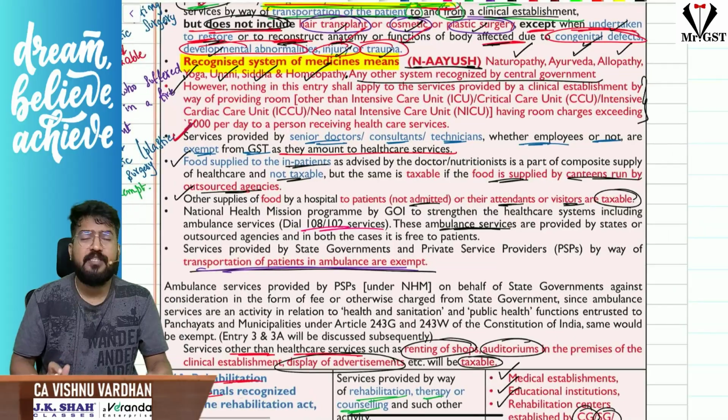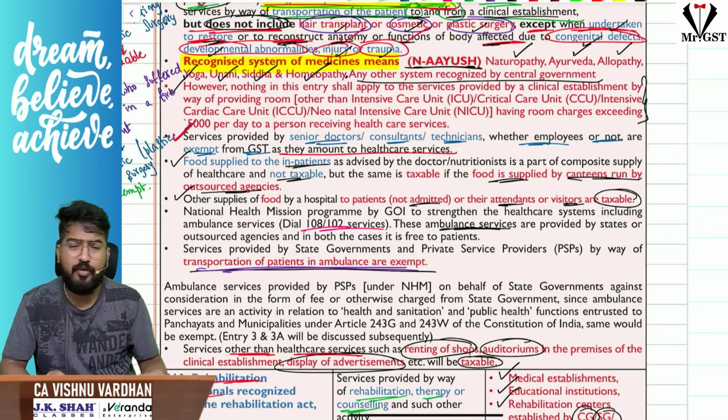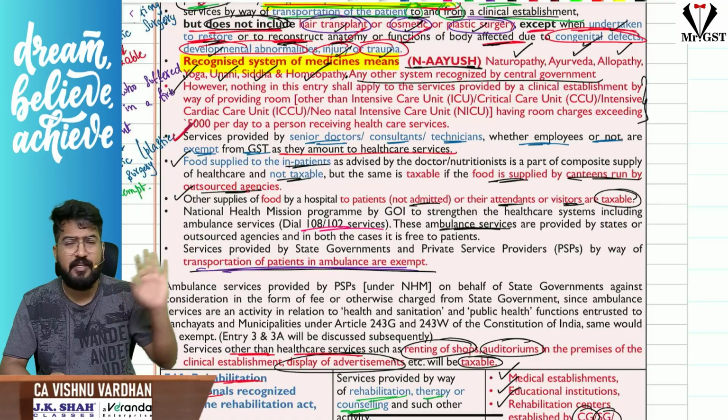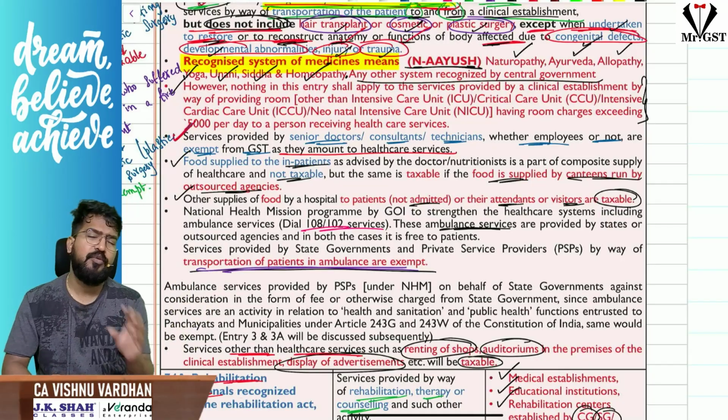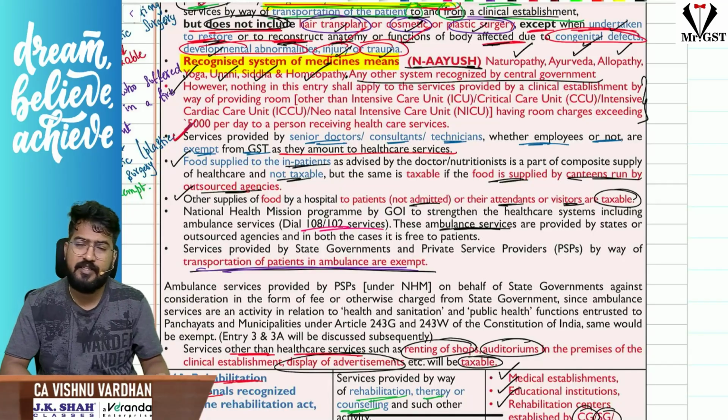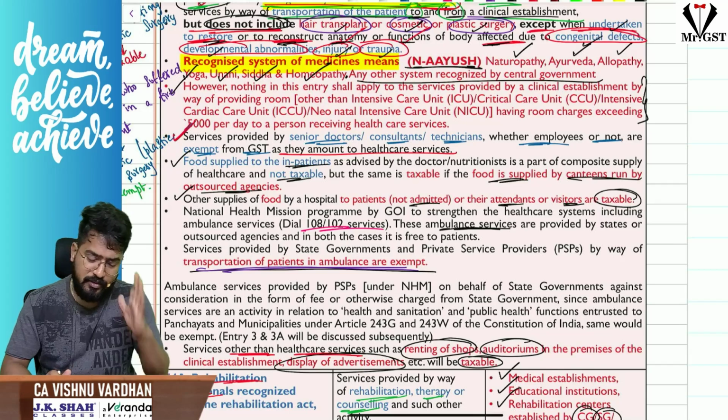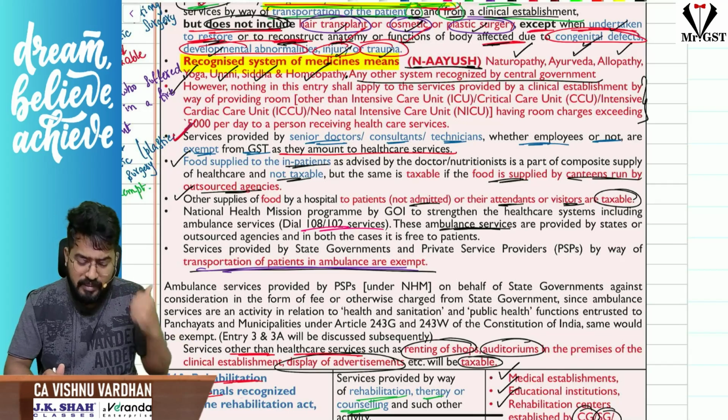And next, the senior doctors or consultants who are coming and providing various services to the hospitals. That means they are not employees of the hospital, but they are coming as a senior doctor, as a consultant, handling some VVIP cases or complicated cases. They are providing services to hospitals. That is also exempt under GST, because they are also providing healthcare services.